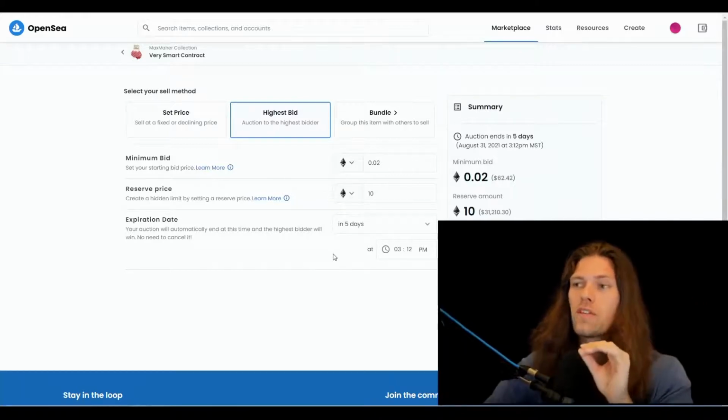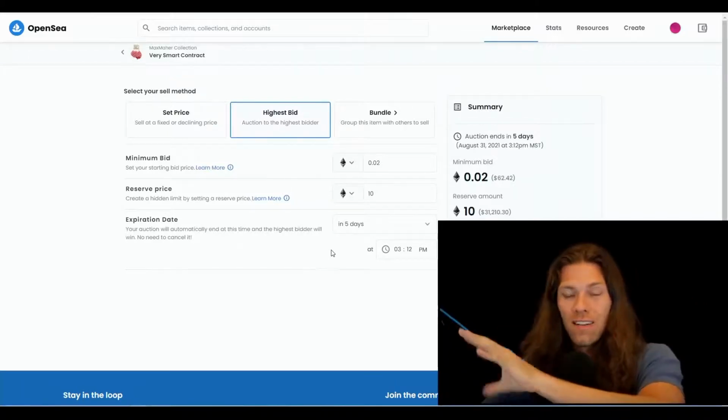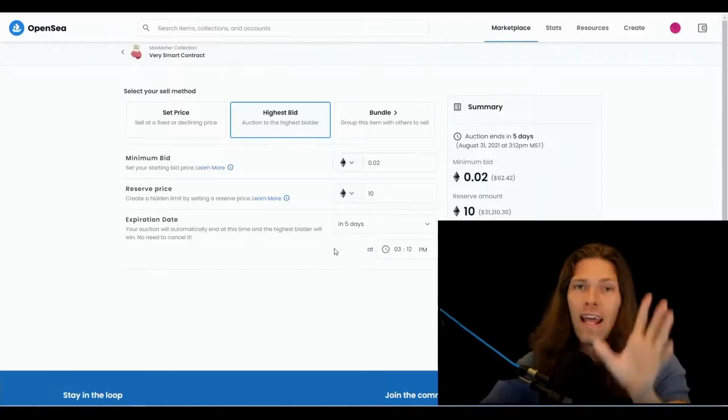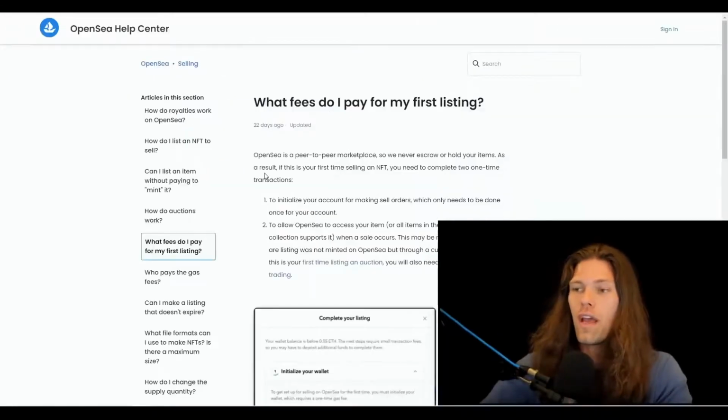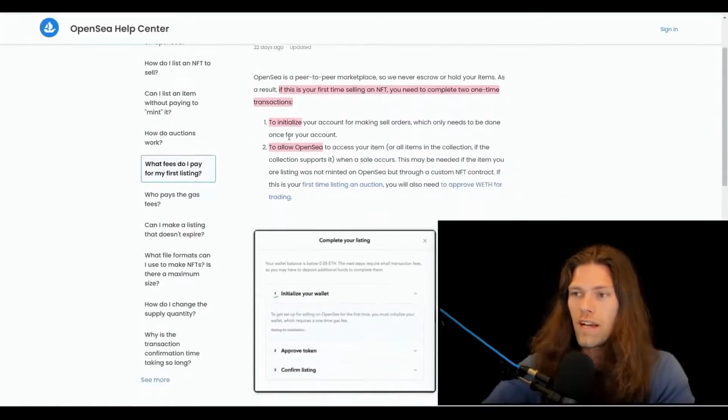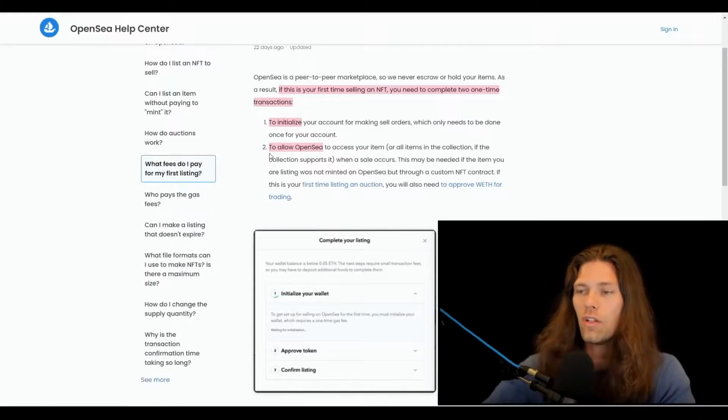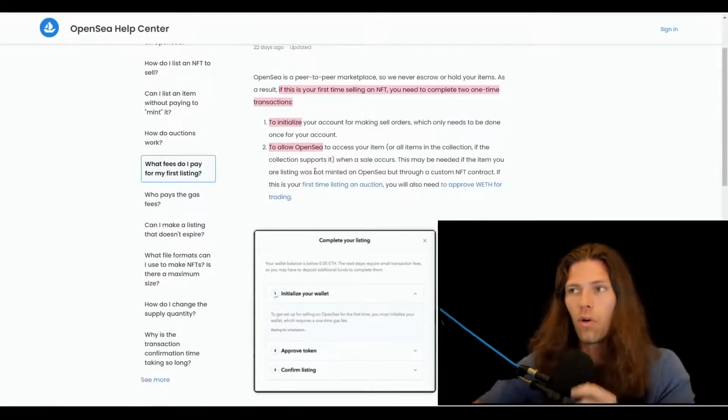So there's a couple fees when you list your very first NFT that are fairly expensive, and then after your first one, it's pretty cheap. So here are the fees that you pay for your first listing. If this is your first time selling an NFT, you need to complete 2 one-time transactions. First one to initialize your account for making orders, which only needs to be done once for your account. And second, to allow OpenSea access to your item, basically within your wallet.